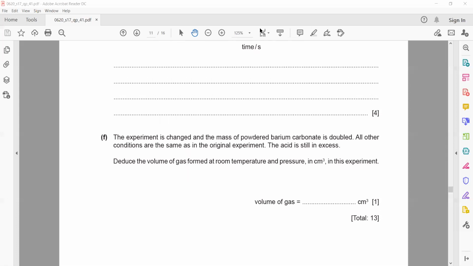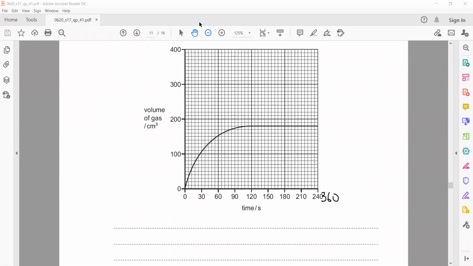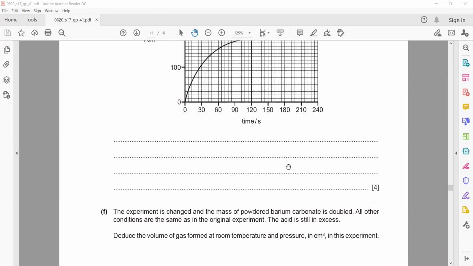That is 360. So changing the limiting reagent will change the amount of the product and the rate. So if I double barium carbonate, the rate will increase as well as the amount of the product will be double. But if I change the excess reagent, rate will increase, but the amount of the product will remain same. Is it clear, this question?